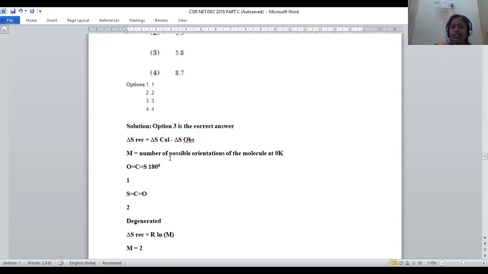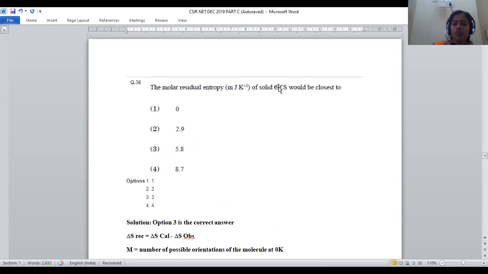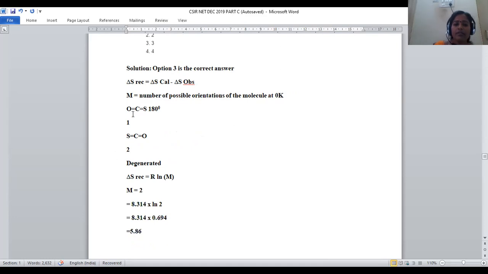M will be the number of possible orientations of the molecule. Here the molecule given is OCS. There is a possibility of a carbon oxygen double bond and even a carbon sulfur double bond. It is a linear molecule with 180 degrees bond angle, right?